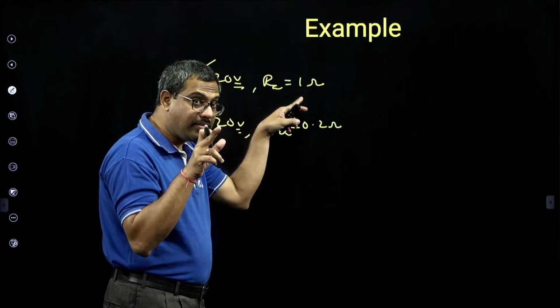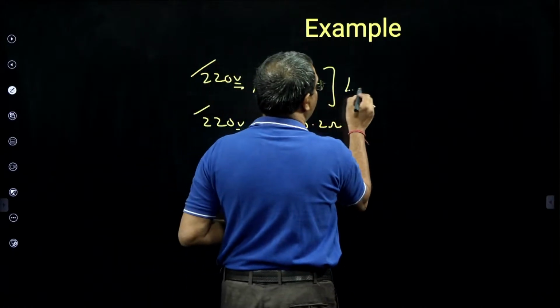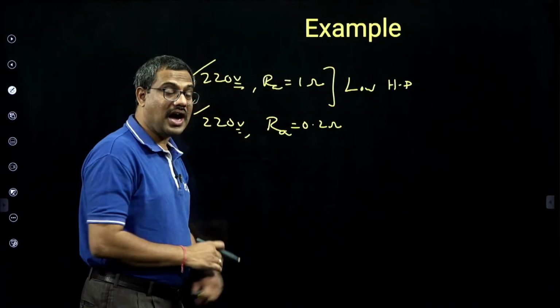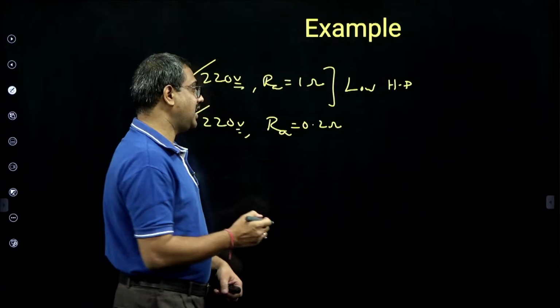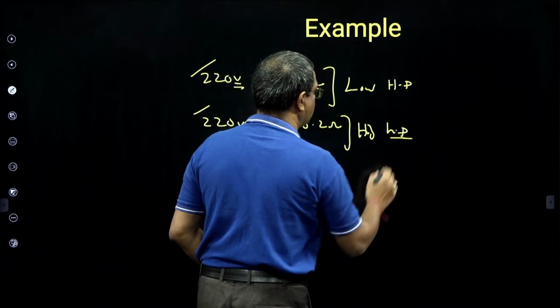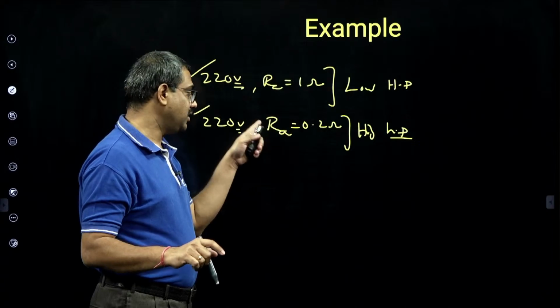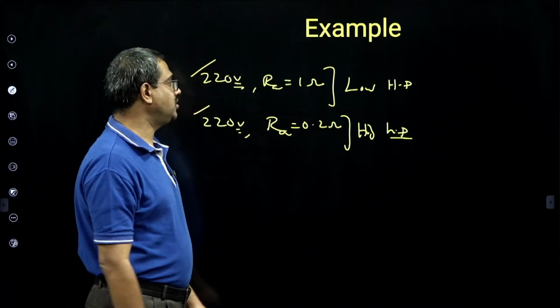Thinner wire means less current. Less current, same voltage is less power. So it is low horsepower. Here armature resistance is less, so thicker wire, low resistance. So high horsepower. Okay. So high resistance is thinner wire, low horsepower, less current. Less resistance means thicker wire, more current, high horsepower. So based on that we can say.